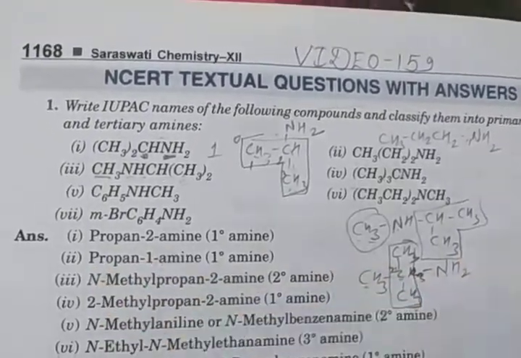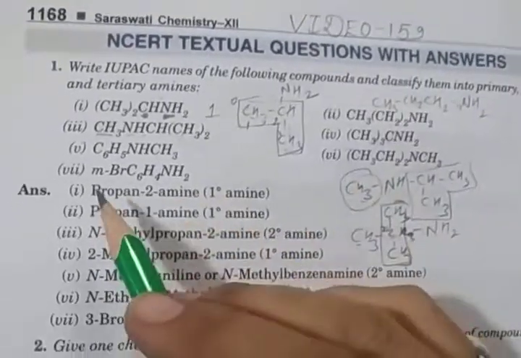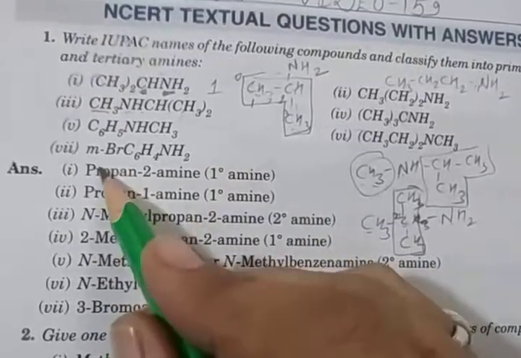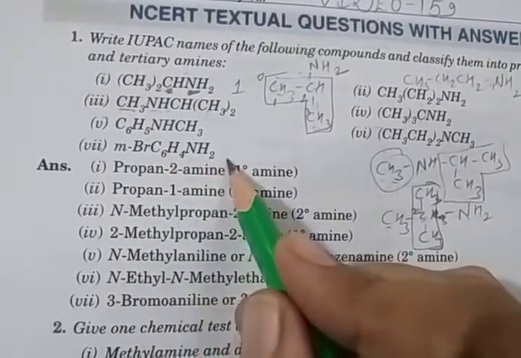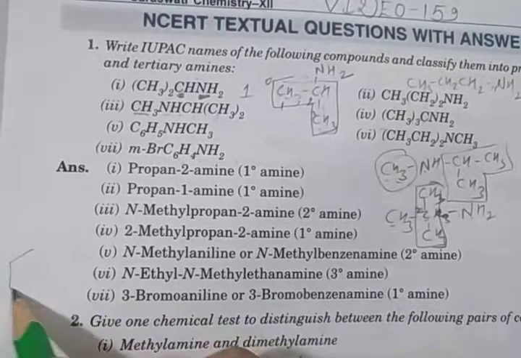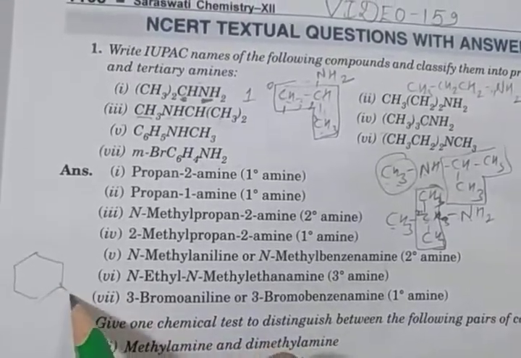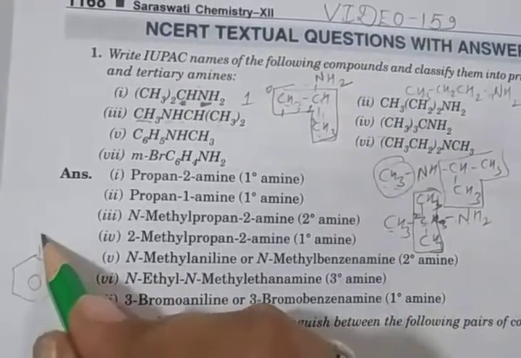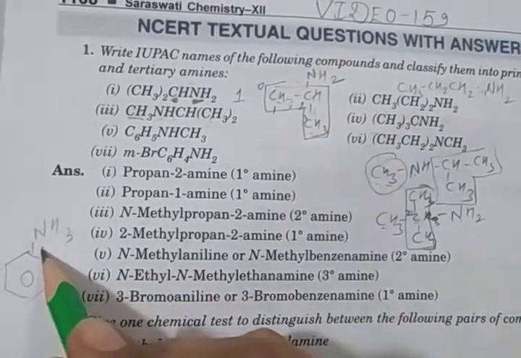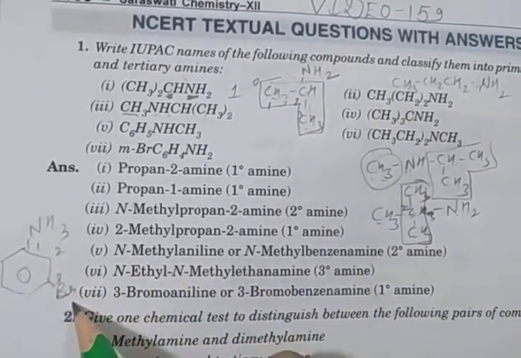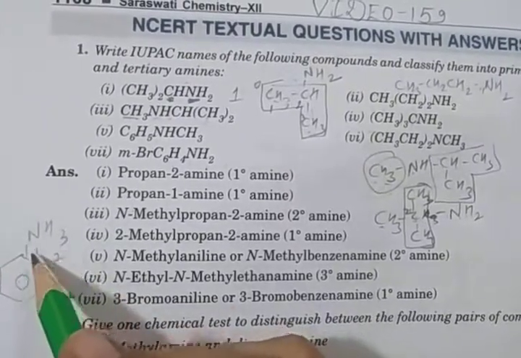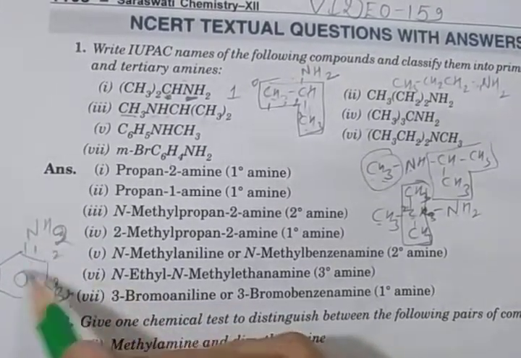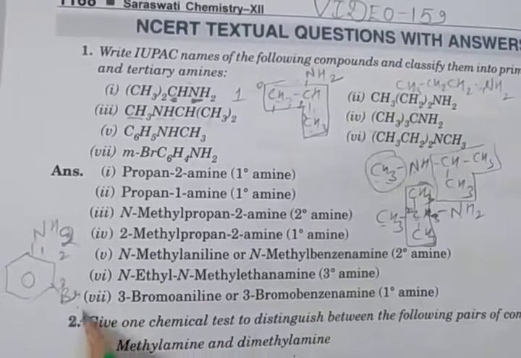Clear? Okay. Same here, seventh, meta bromo C6H4NH2. C6H4 means a benzene ring, with Br attached at the meta position and here NH2. Clear? Its name is, first, second and third, 3-bromoaniline, because NH2 is attached to the benzene, so its name is aniline. So 3-bromoaniline.